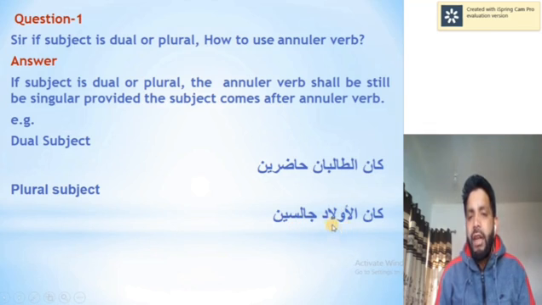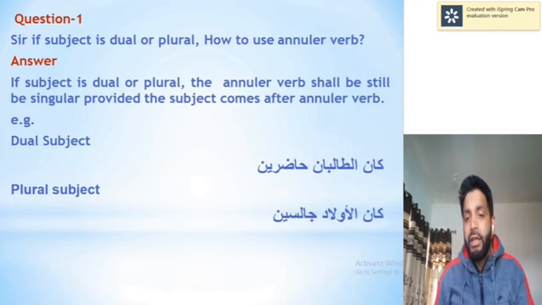Awlad is in the nominative case because the noun of an annular verb is in the nominative case, and jalisin is the predicate, and it's in the accusative form because the predicate of an annular verb is always in the accusative case. This ya represents that this noun is in the accusative case.